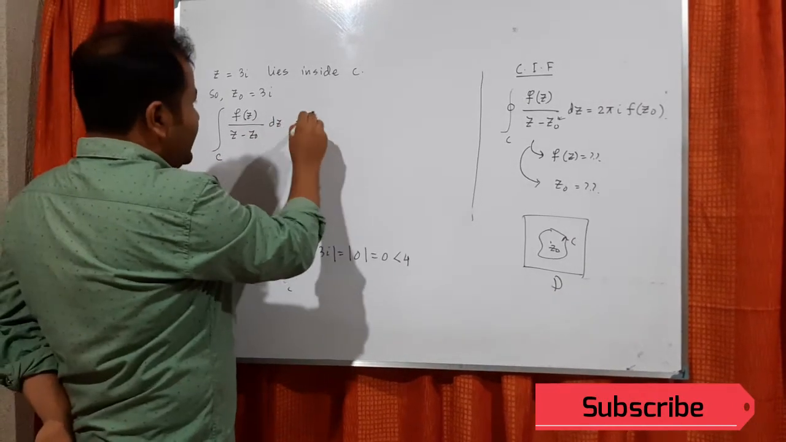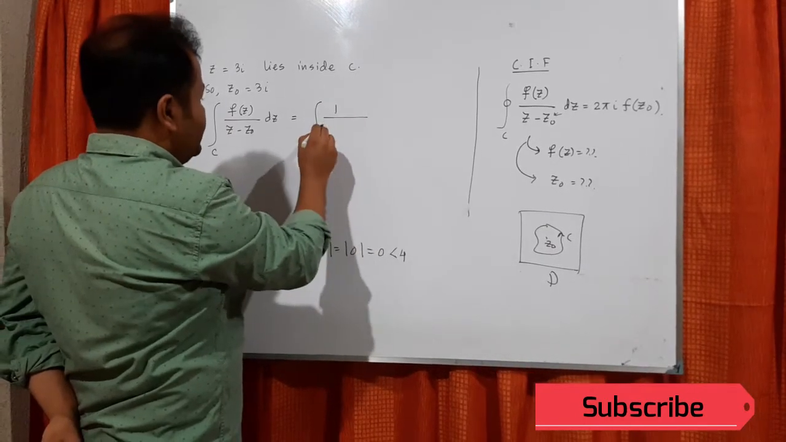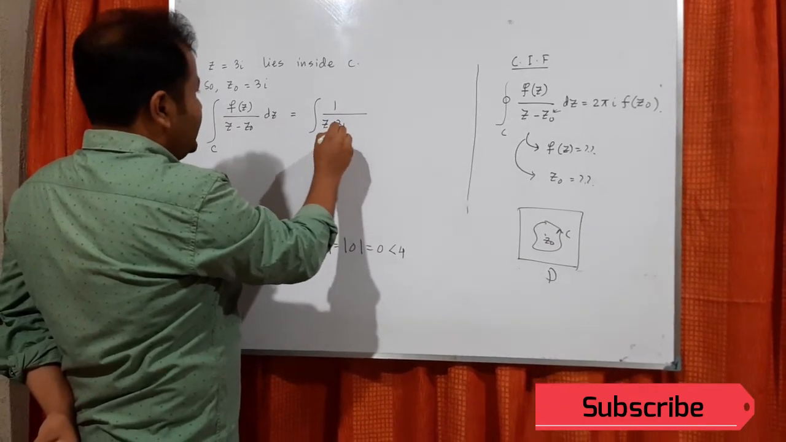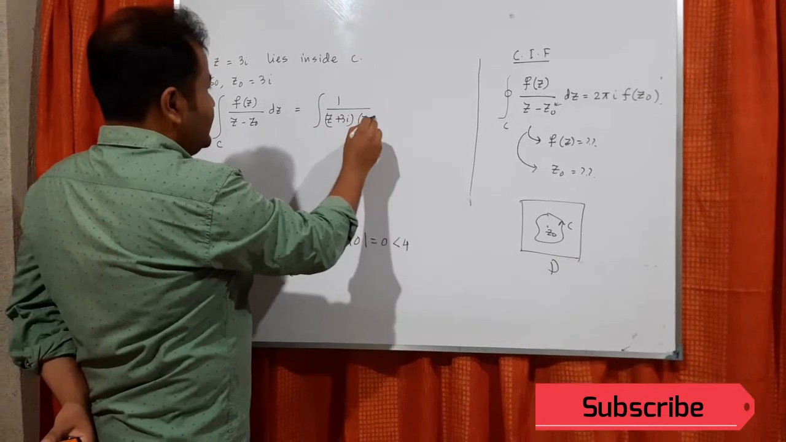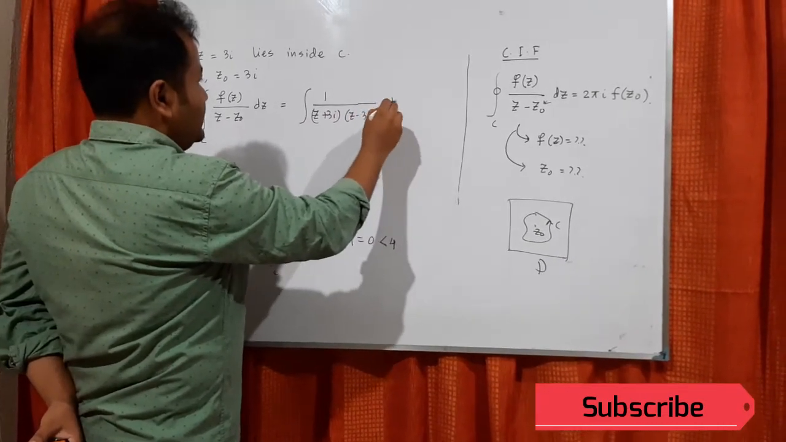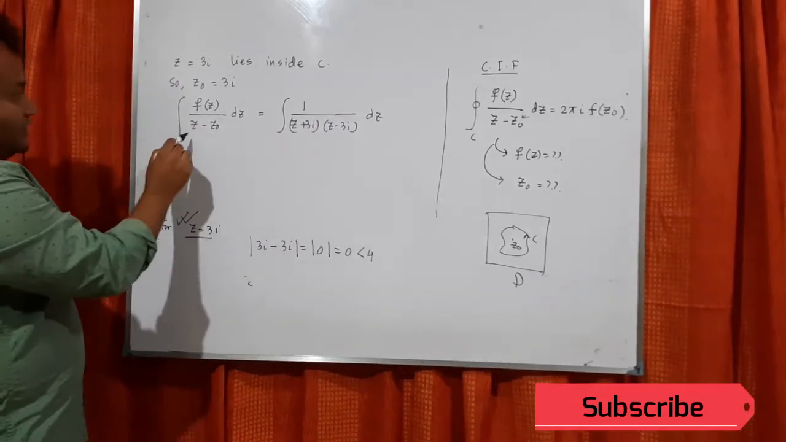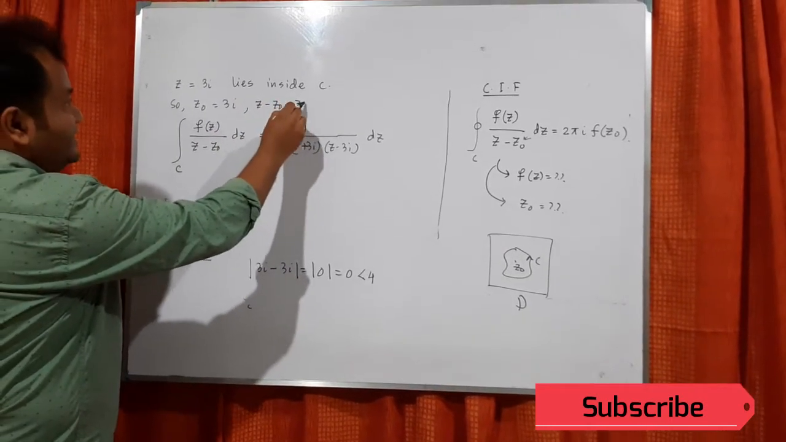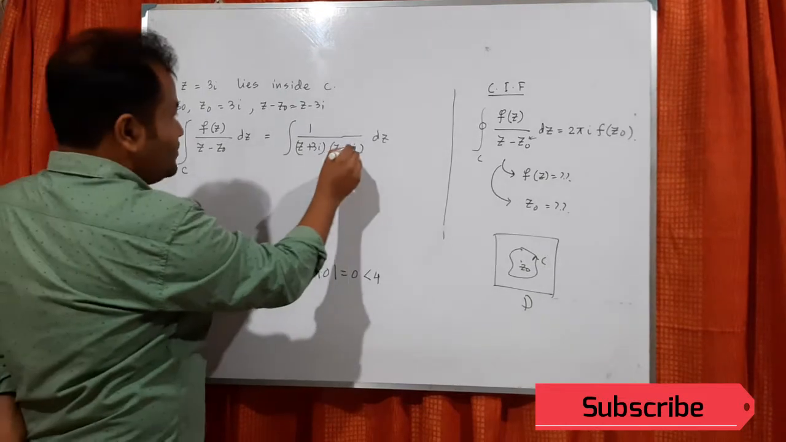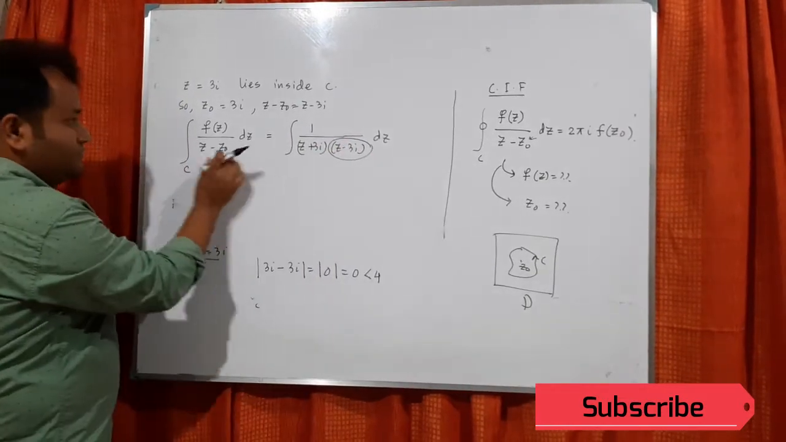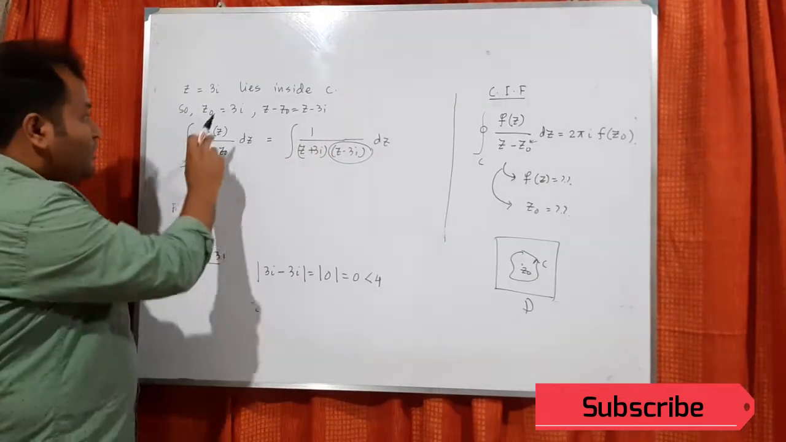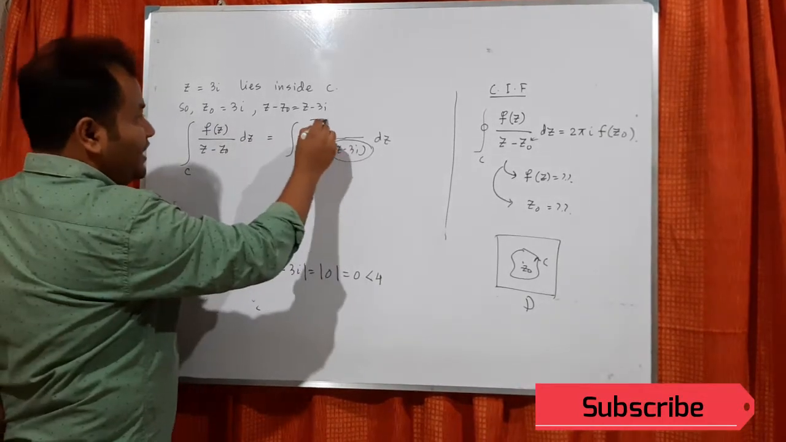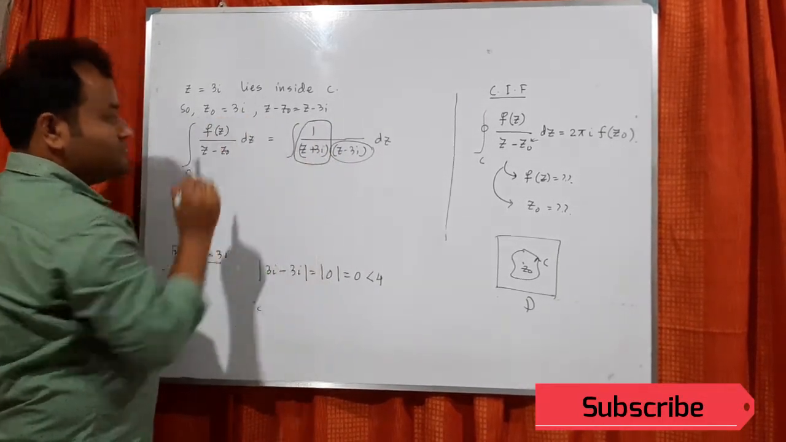And what we are getting here? We are getting 1 by (z plus 3i)(z minus 3i) dz. So z minus z naught means z minus 3i. So this one is the denominator. So what will be f(z)? f(z) will be the remaining portion.